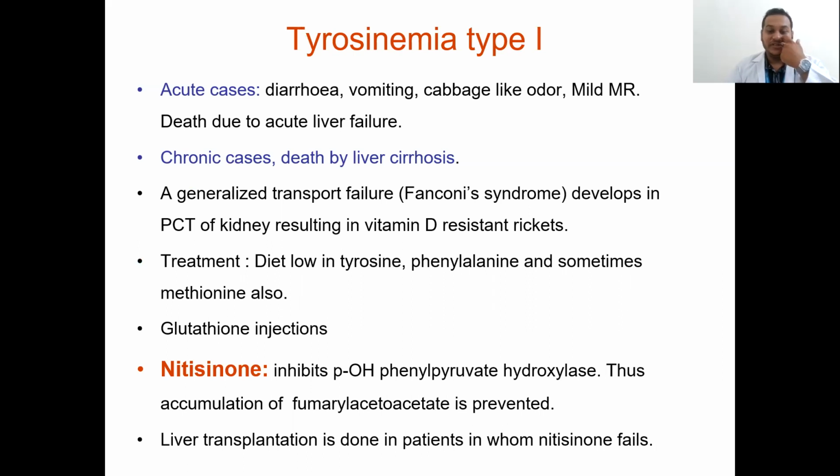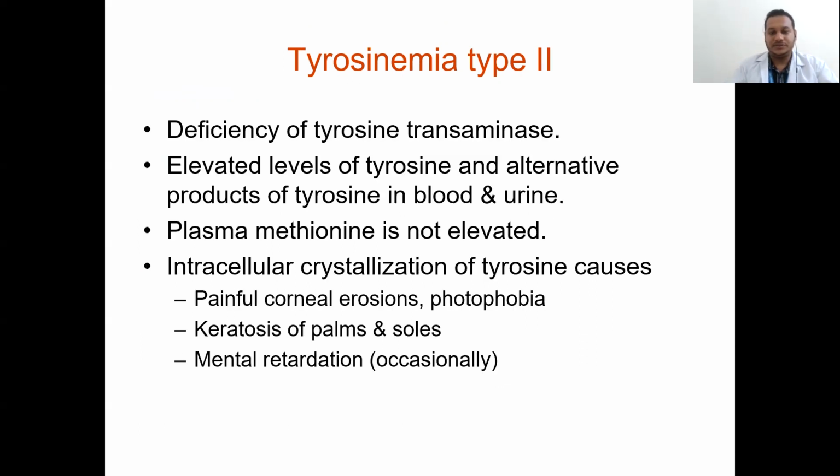Nitisinone inhibits hydroxyphenylpyruvate hydroxylase, thus the accumulation of fumarylacetoacetate will be prevented. Liver transplantation is done in patients in whom nitisinone has failed. Tyrosinemia type 2 is a deficiency of tyrosine transaminase, with elevated levels of tyrosine and alternative products of tyrosine in the blood and urine.